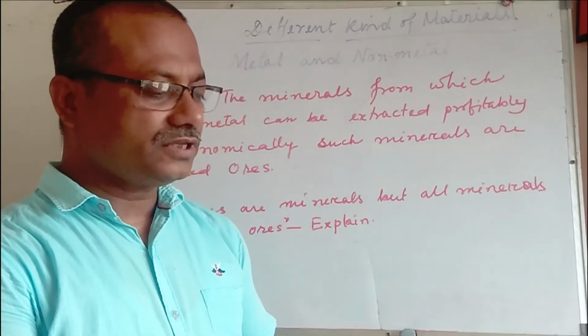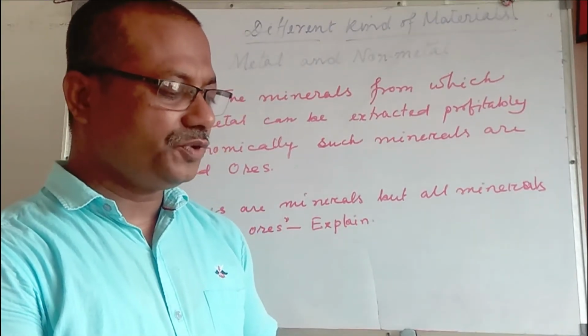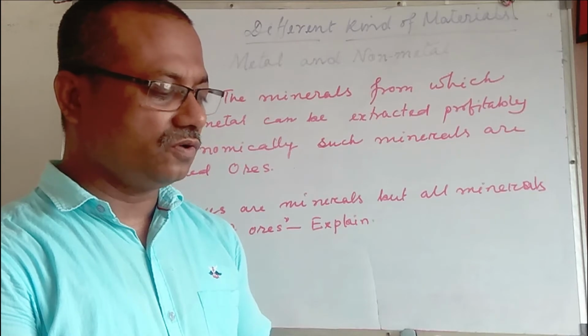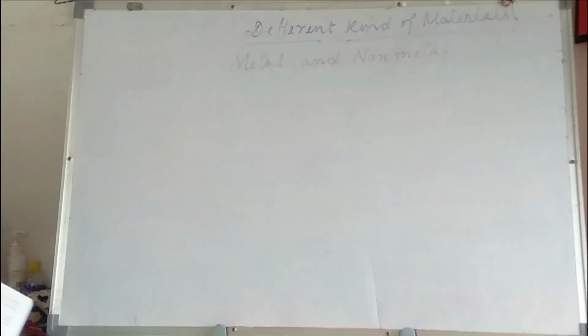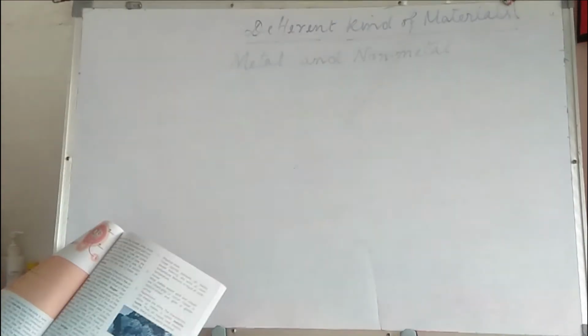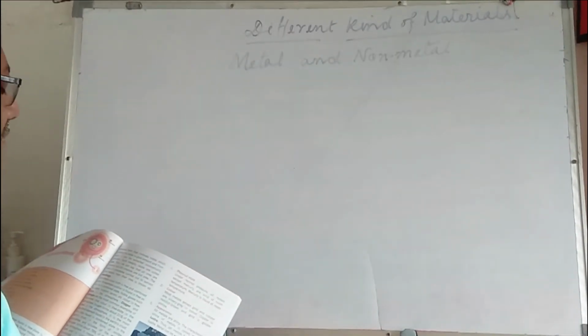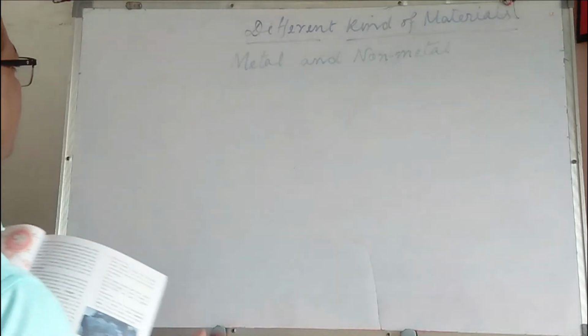The series of processes carried out to extract pure metals from their ores is known as metallurgy. Now, what is metallurgy? The series of processes carried out to extract pure metals from their ores is known as metallurgy.